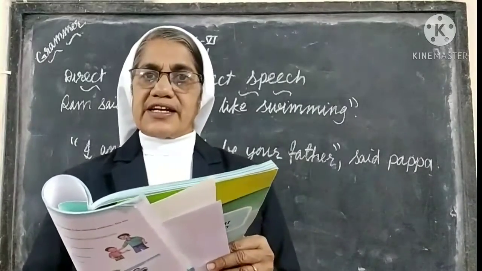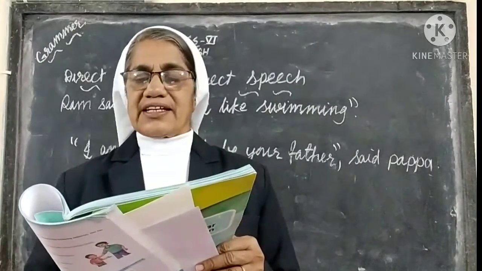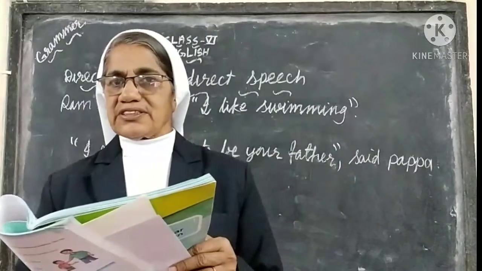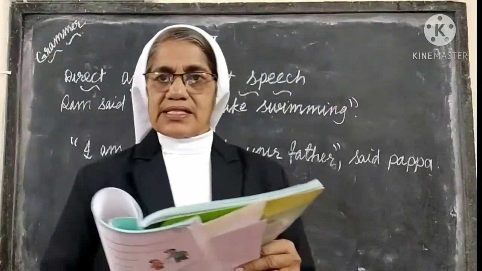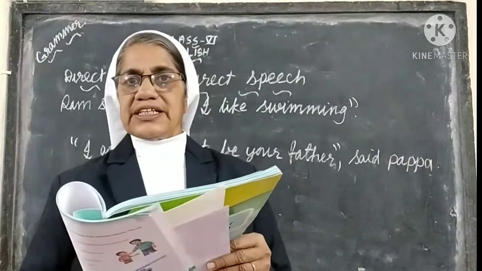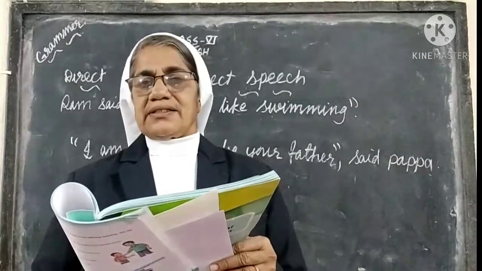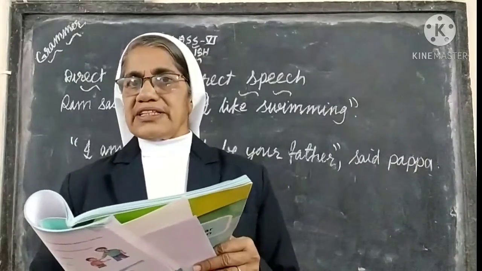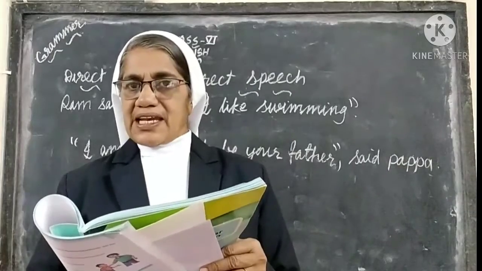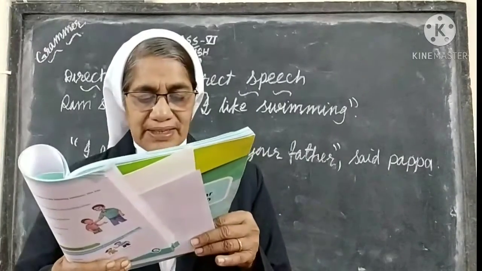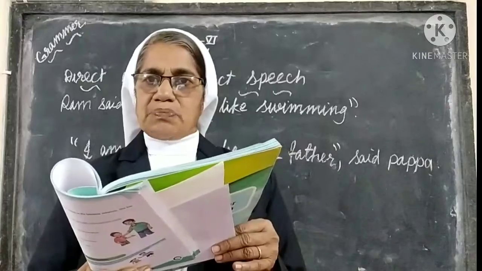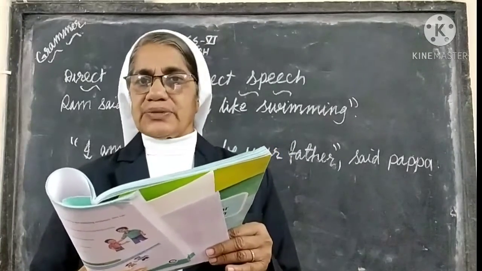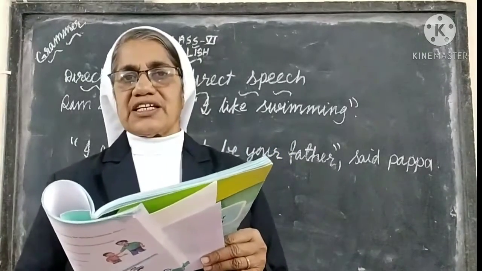This word starts with a capital letter. That's a point you should remember. Yelled the watchman. Who is the speaker here? The watchman is the speaker here.